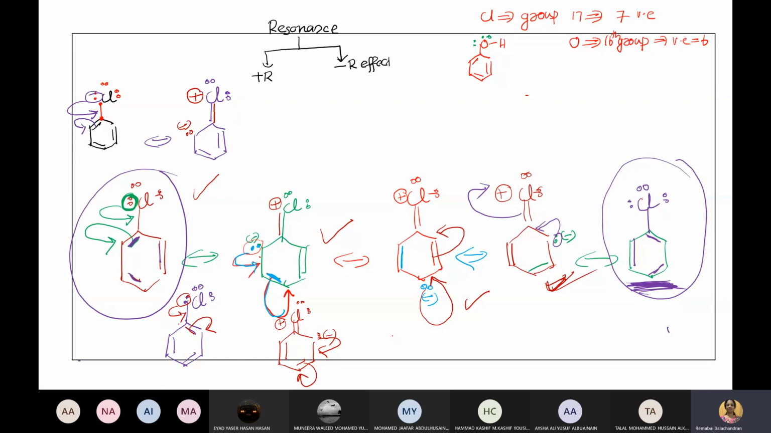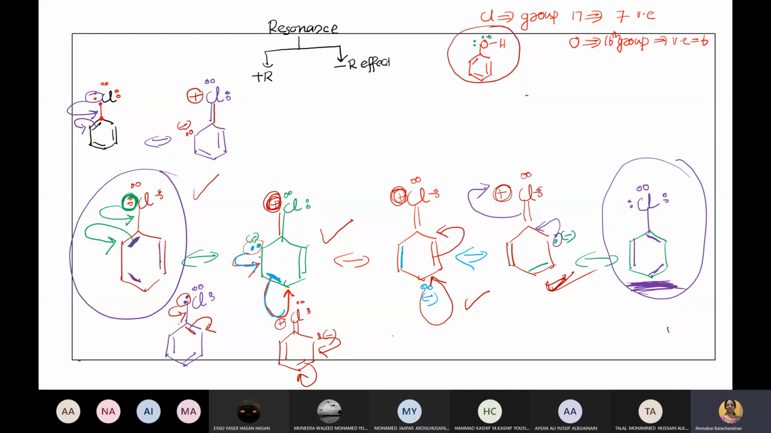Okay, so now why is it called plus R? Because the atom which is attached to this benzene ring is having a positive charge. Did you see? Plus R. Is it clear? Yes. Now, look at this one, phenol.